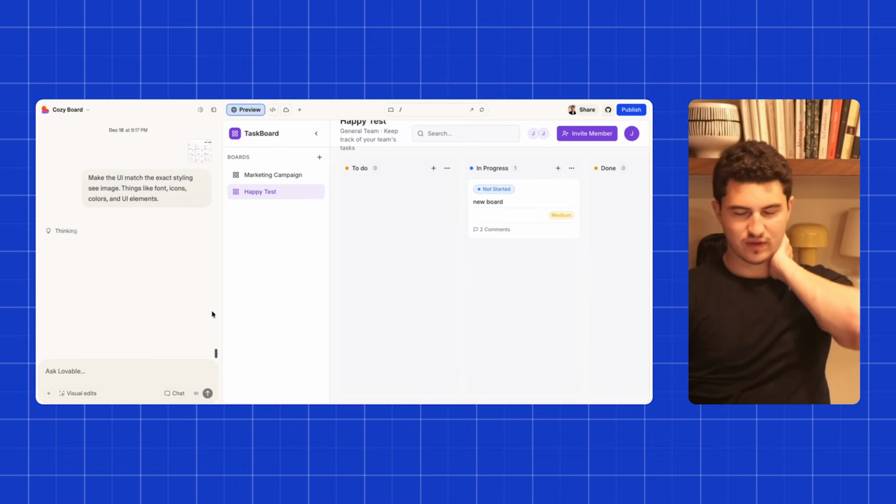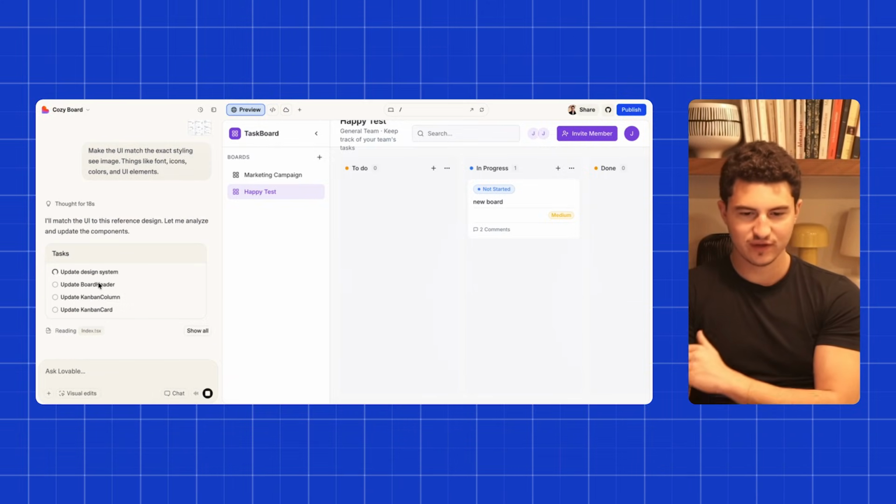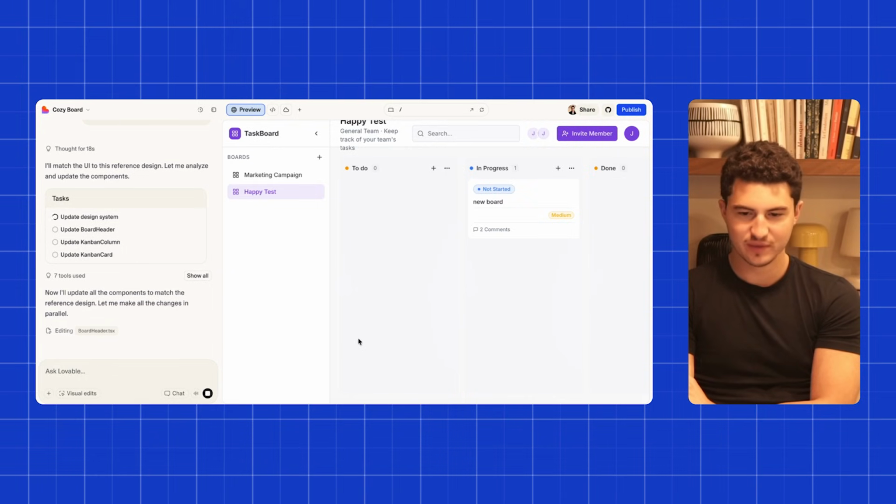Okay, so let's give this another go here. See if we can get it to look a little nicer. So you can see it's actually starting to create some tasks to really try and nail down each of it. So let's give it a few minutes and see what it comes back with.